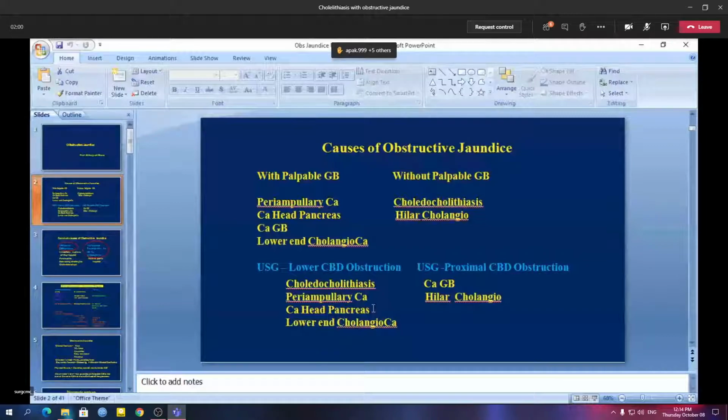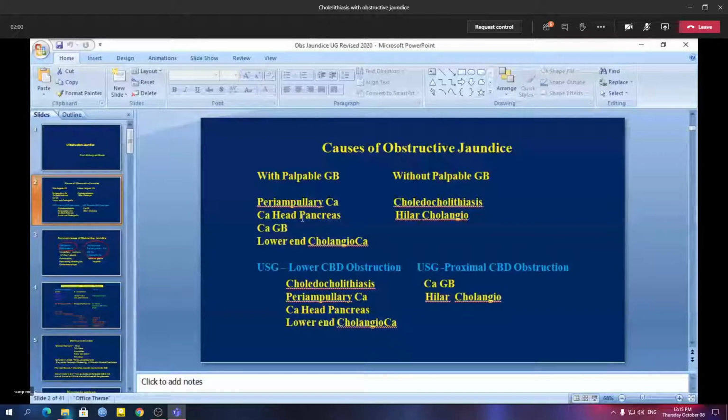If you find a patient of obstructive jaundice with a palpable gallbladder, your probable diagnosis should be periampullary carcinoma, carcinoma head of the pancreas, gallbladder carcinoma, carcinoma of the lower end of the common bile duct, or cholangiocarcinoma.